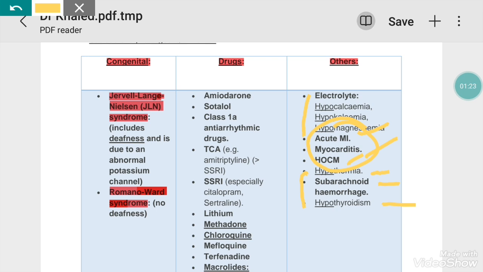So to sum up the conditions, we went through the congenital causes that were Jervell-Lange-Nielsen syndrome and Romano-Ward syndrome. In the drugs category, we have a list of drugs that we have to remember. And in the others category, we have three categories we can remember. One is electrolytes, in which we discussed these three electrolytes. And then we have some cardiac pathologies that can cause long QT syndrome. And then we have this other category that includes hypothermia, hypothyroidism, and subarachnoid hemorrhage.